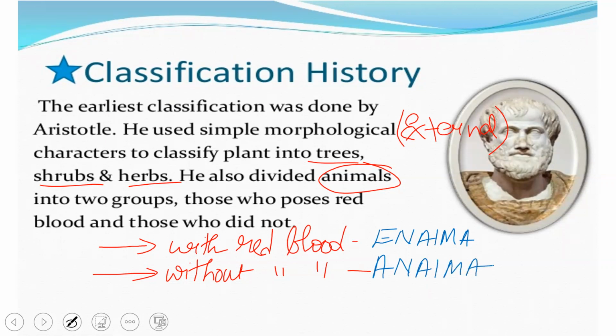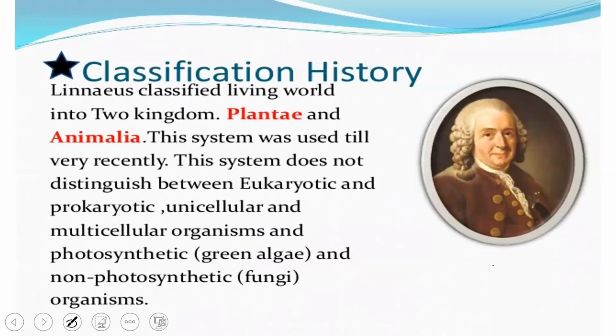So this classification was given by Aristotle just based on morphological features with regard to plants, and based on the presence or absence of blood, he divided animals into Enema and Anema. Then came the further classification, which was done by the father of taxonomy, Linnaeus.